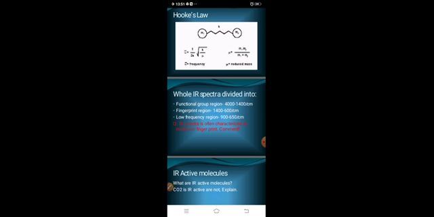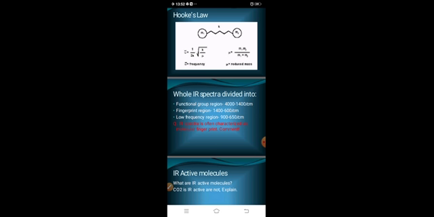There is one more question, that IR spectra is often characterized as a molecule's fingerprint. I think now it is clear in your mind what the answer should be. Each and every molecule has its own specific IR spectra in the fingerprint region. If they are different molecules, they differ, and if two molecules have the same IR spectra in the fingerprint region, that means they have the same carbon chain in the molecule.